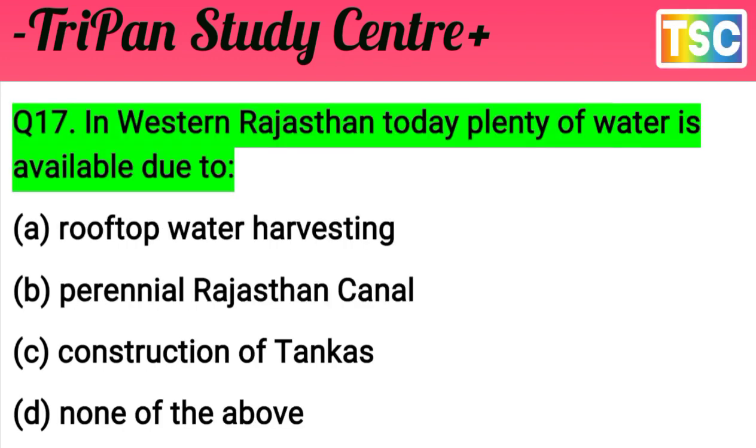The next question, an important question: in Western Rajasthan, today plenty of water is available due to what? The question is clear. The options are A, rooftop water harvesting; B, the Indira Gandhi Rajasthan Canal; C, construction of tanks; and D, none of the above. This is the most important. I give a few seconds to test your knowledge first of all.